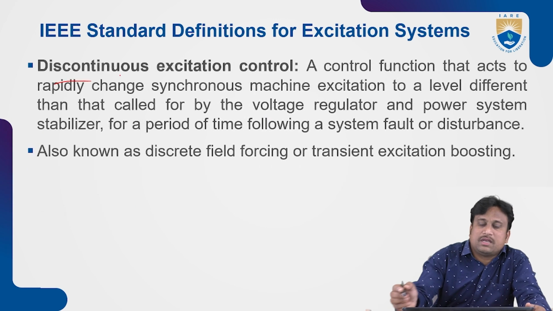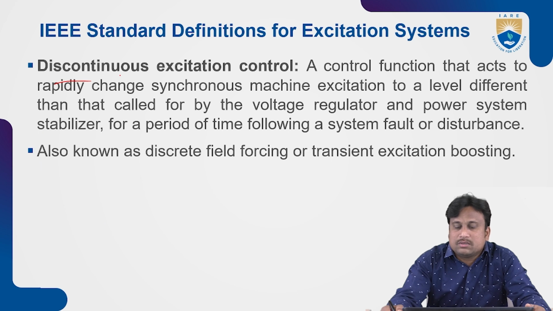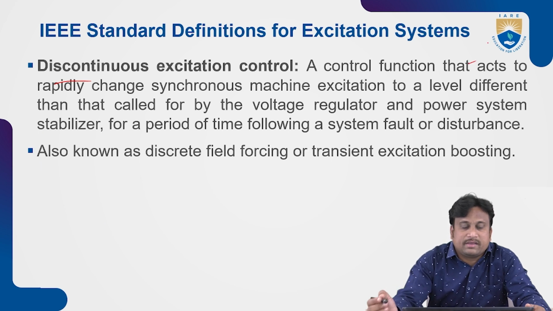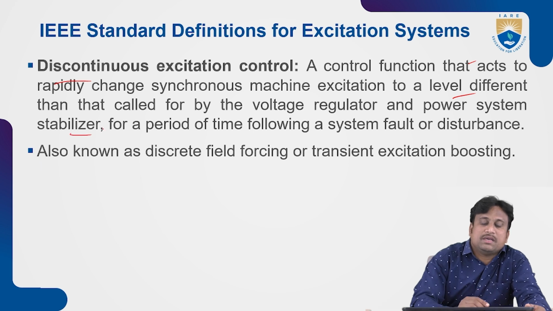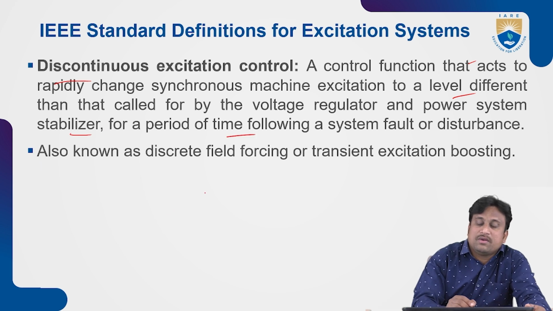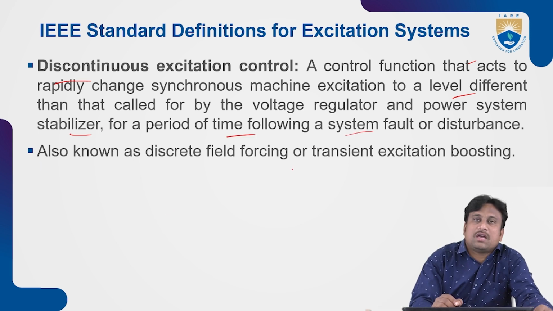Next, discontinuous excitation control. This is a control function that acts to rapidly change the synchronous machine excitation to a level different from that called for by the voltage regulator and power system stabilizer, for a period of time following a system fault or disturbance.